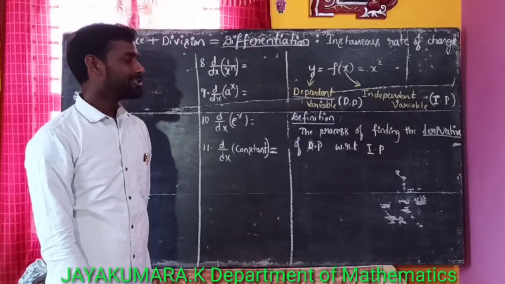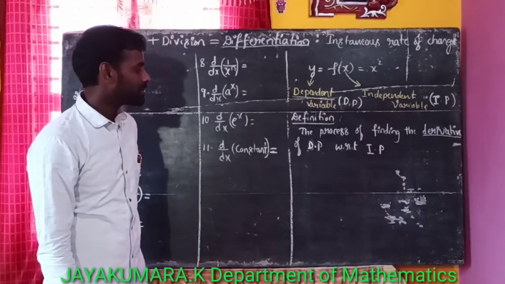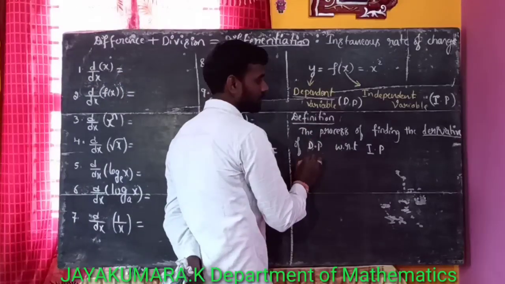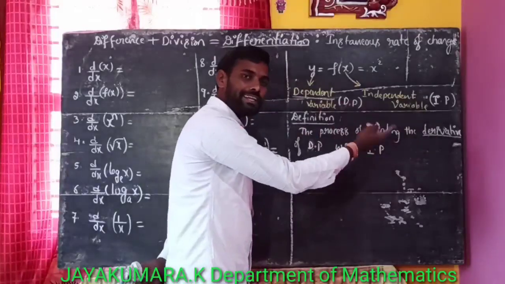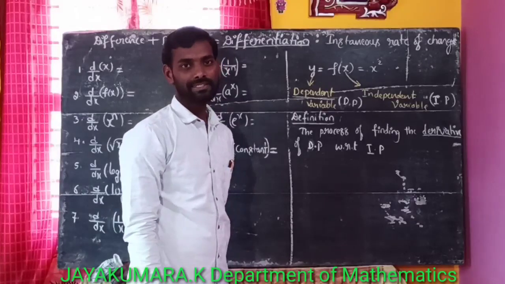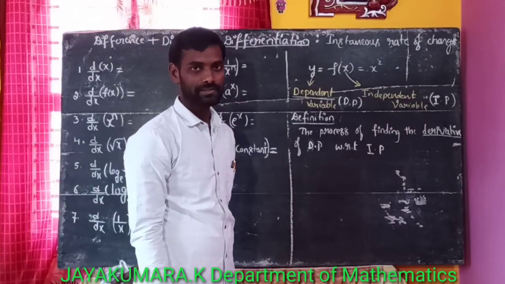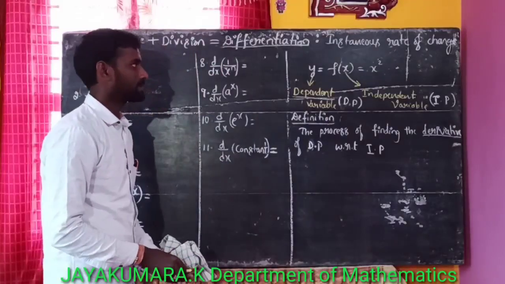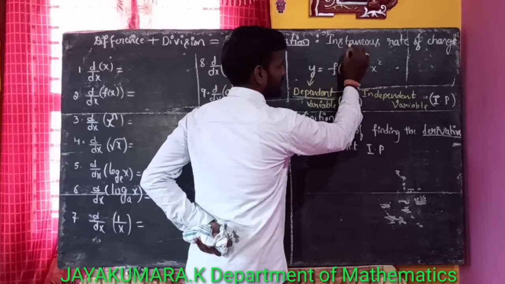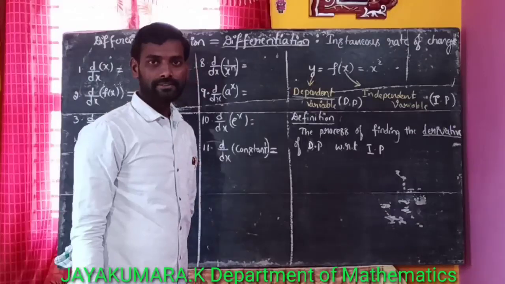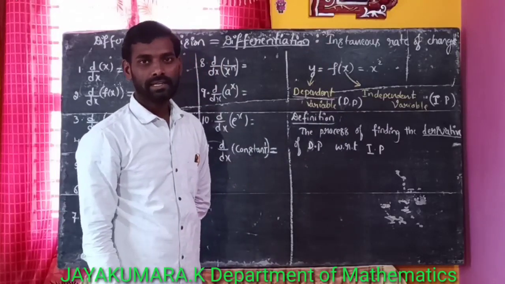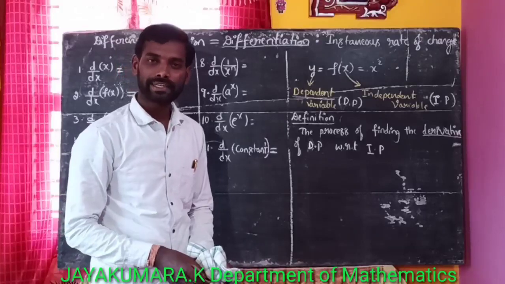Or we can also define it like this. The process of finding the derivative of a given function is also called the differentiation. Now next, differentiation is also called the instantaneous rate of change, right? Then what do you mean by instantaneous rate of change? Let us discuss what you mean by instantaneous rate of change.